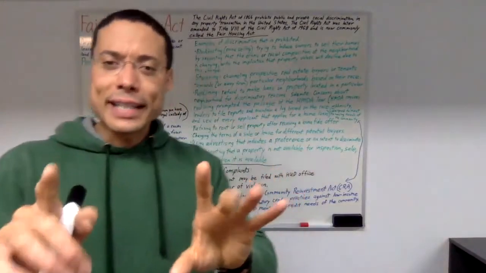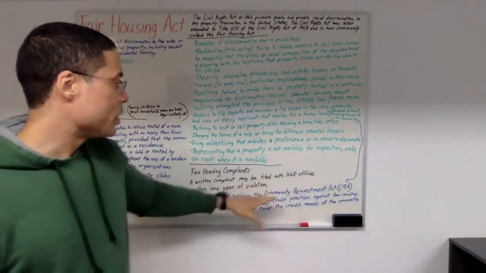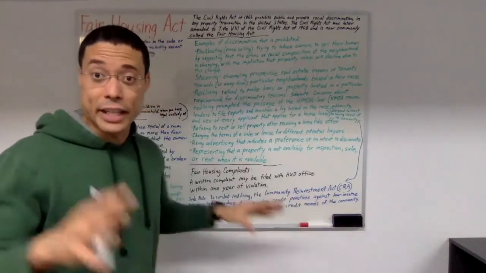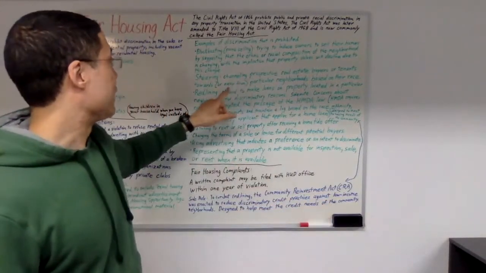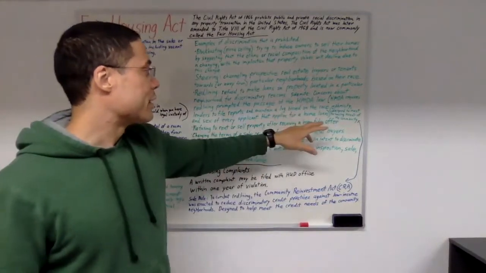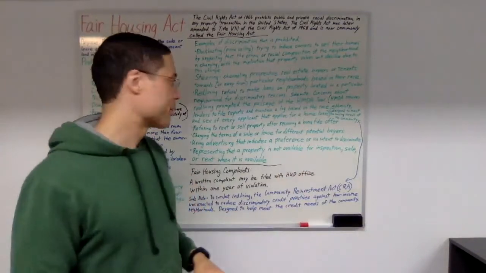So check this out. CRA, the Community Reinvestment Act, is designed to meet the credit needs of the community, and HMDA is designed to meet the housing needs of the community. So a little distinction right there.